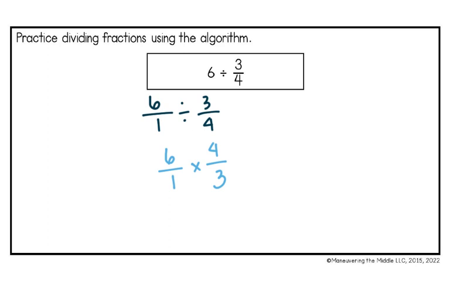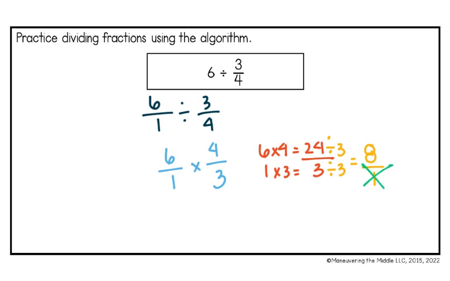And now I can go ahead and multiply. So I'm going to have 6 times 4, which is equal to 24. 1 times 3, which is equal to 3. And I can simplify. Remember, whatever you do to the bottom, you have to do the top, and vice versa. And I know that I can divide 24 by 3. So I'm going to divide top and bottom by 3 to get 8 over 1. And the 1 is not necessary because it's a whole number. So my answer is 8.